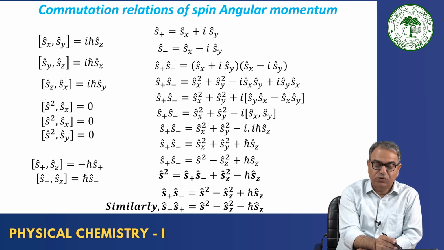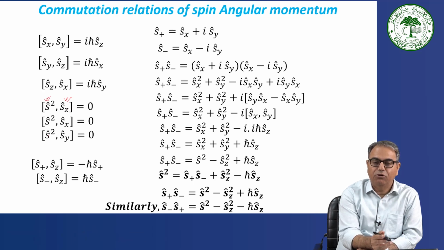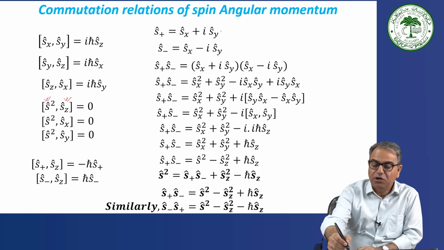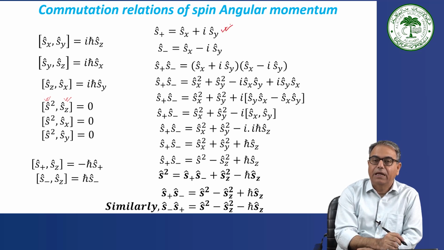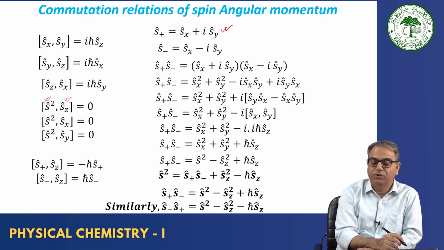Again you see the square of the total spin angular momentum and the z component will commute with each other. The same happened in orbital angular momentum also. L square and Lz commute. So we are just copying it. Then S square with Sx will also commute, and S square with Sy will also commute. And we will have ladder operators, exactly like in orbital angular momentum, in the spin angular momentum also. S plus is Sx plus i Sy and S minus is equal to Sx minus i Sy.